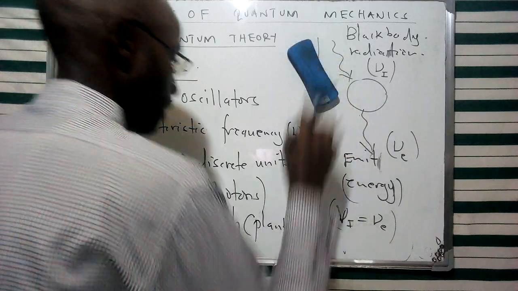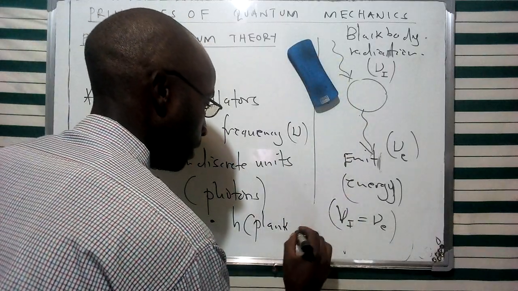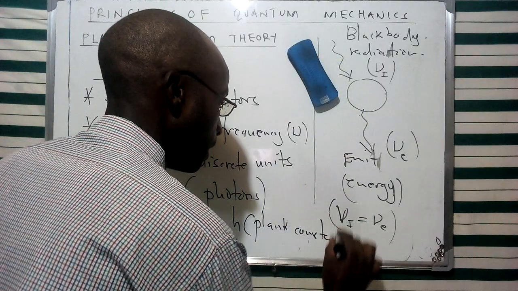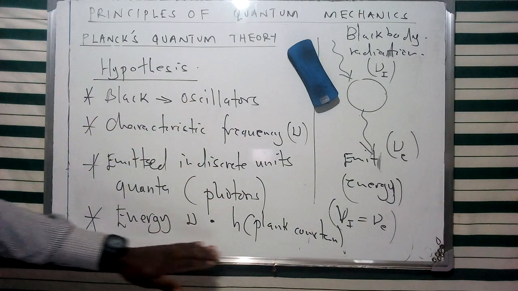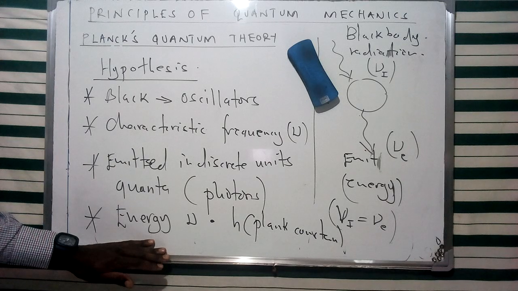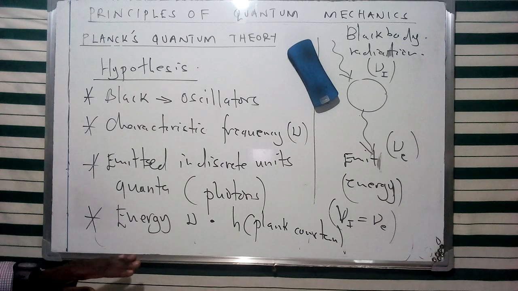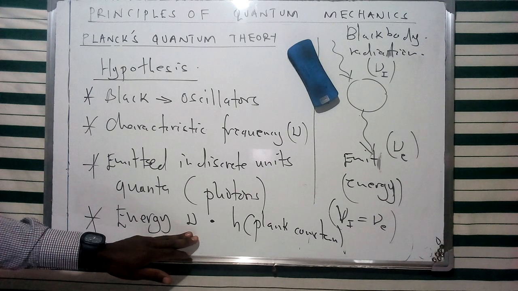We're going to give a numerical value for this constant later. But the product of this frequency and Planck's constant is going to describe the energy of this specific photon, which is vibrating at a frequency given in terms of nu.